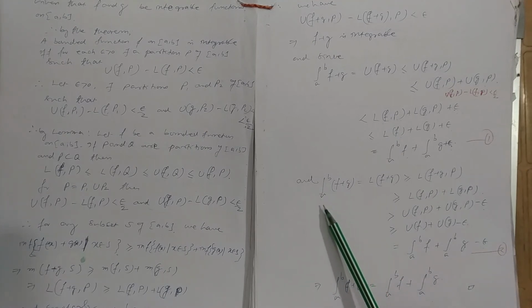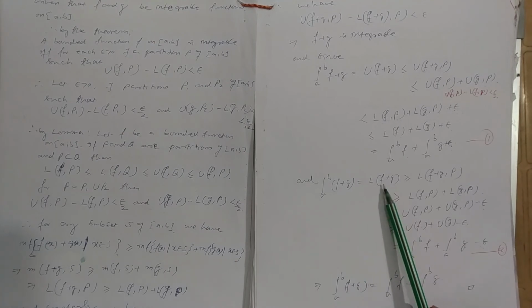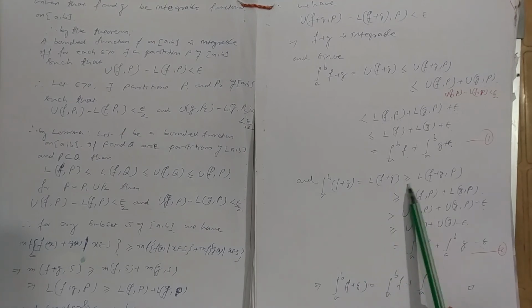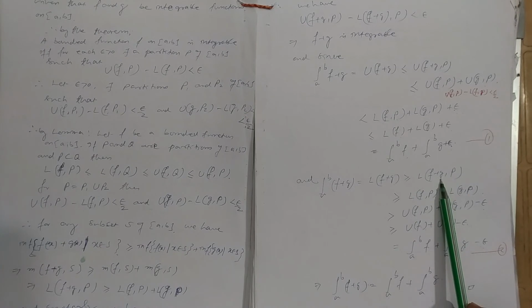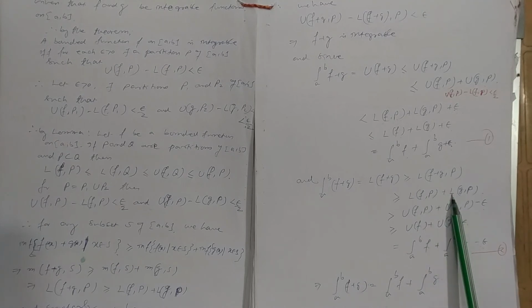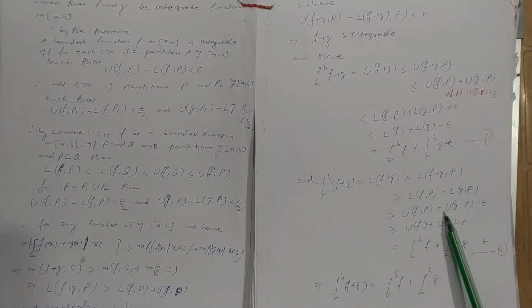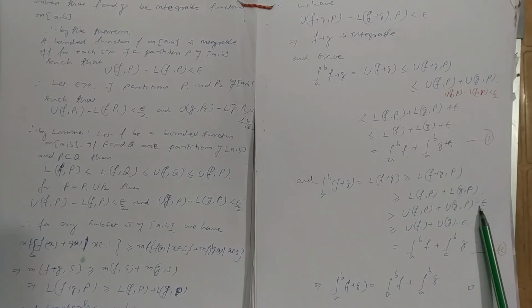That is the first assertion. And the integral from a to b of f plus g equals the lower bound of f plus g, which is greater than or equal to the lower Darboux sum of f plus g corresponding to partition P, which is greater than or equal to the lower Darboux sum of f corresponding to P plus the lower Darboux sum of g corresponding to P, which is greater than the upper Darboux sum of f corresponding to P plus the upper Darboux sum of g corresponding to P minus epsilon.